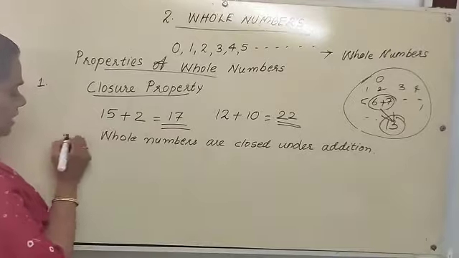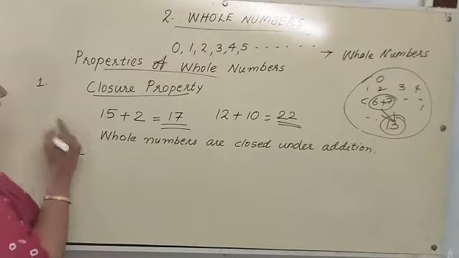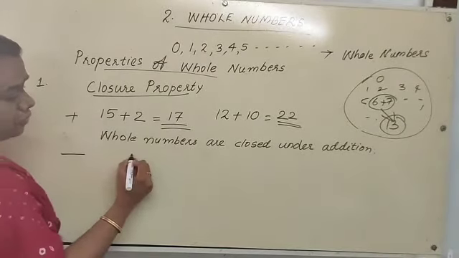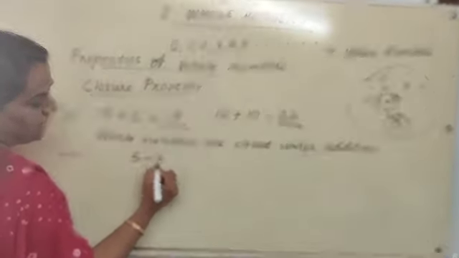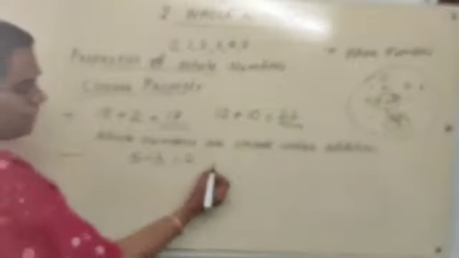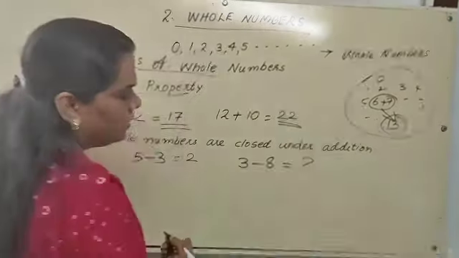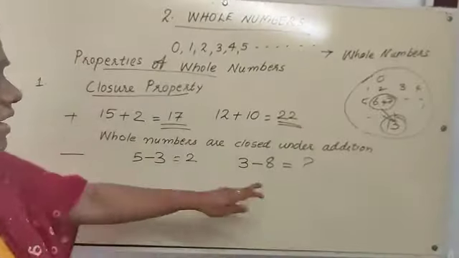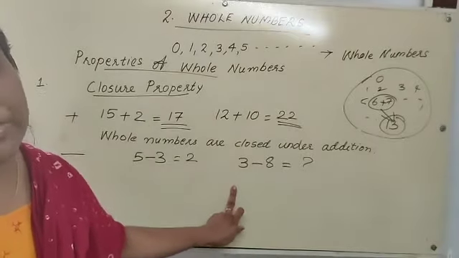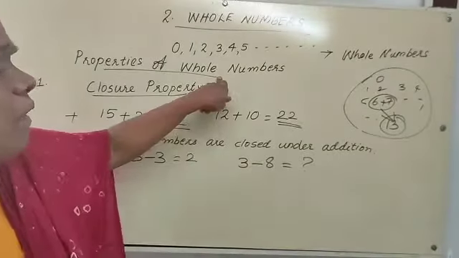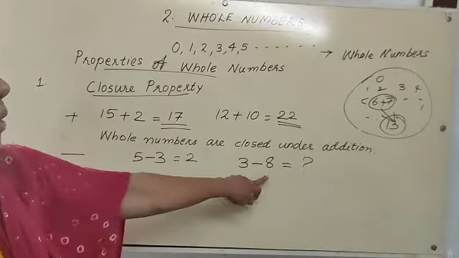After addition, we studied subtraction. When we subtract two whole numbers, 5 minus 3 is 2. It's a whole number. But when we check 3 minus 8, what do we get? Can we subtract 8 from 3? No, it's not possible in the case of whole numbers.